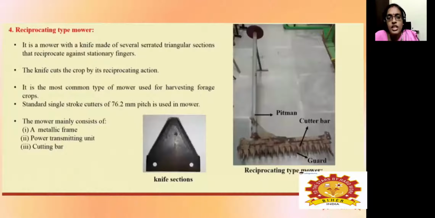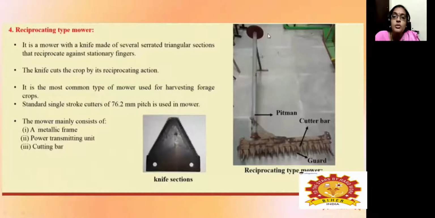Then comes the reciprocating type mower. Reciprocating means up and down, or forward and backward, or to and fro motion. It consists of a mower where the knife will be attached here to the cutter bar, and then it consists of the pitman assembly.